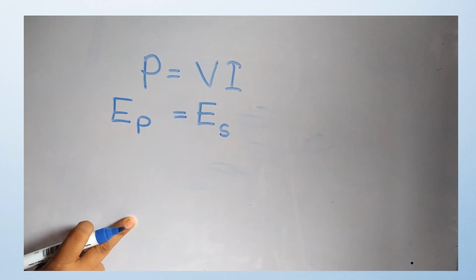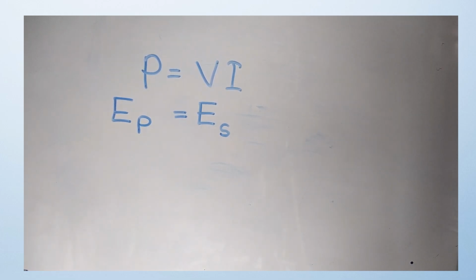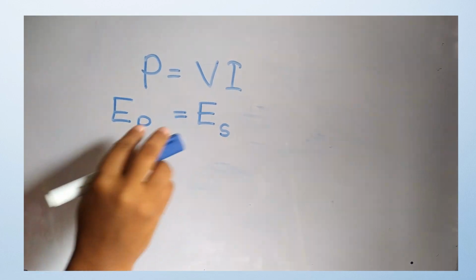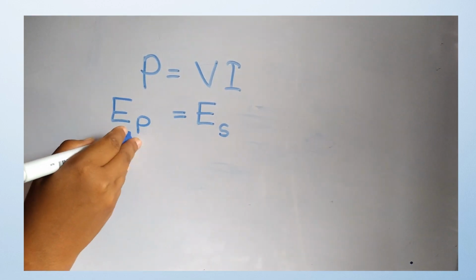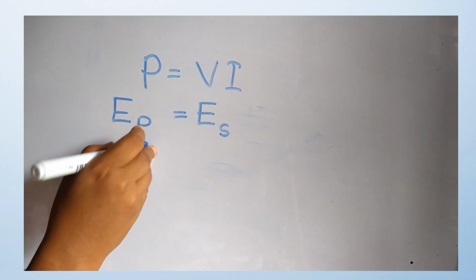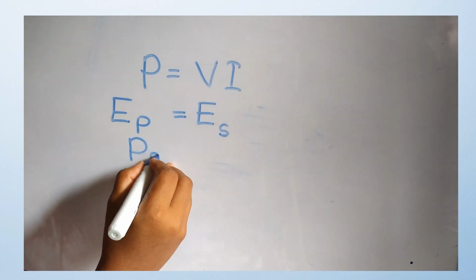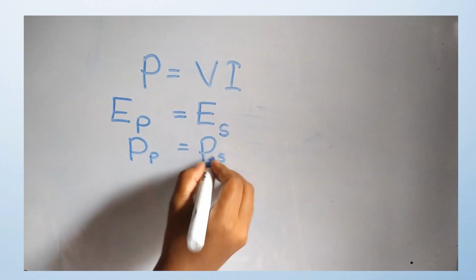Why? The question tells us the transformer's efficiency is 100%. Then you can substitute values for the two coils, the primary coil and the secondary coil. Power of the primary coil equals power of the secondary coil.